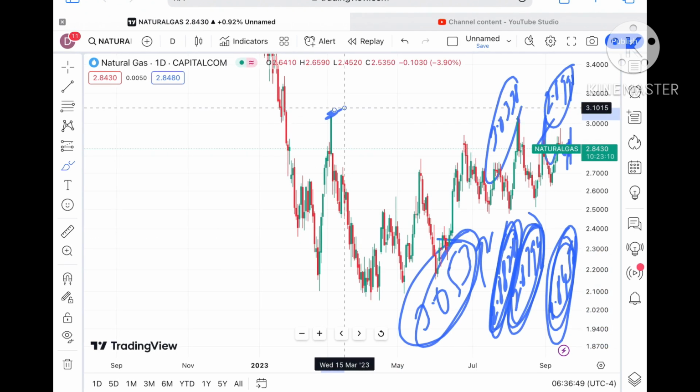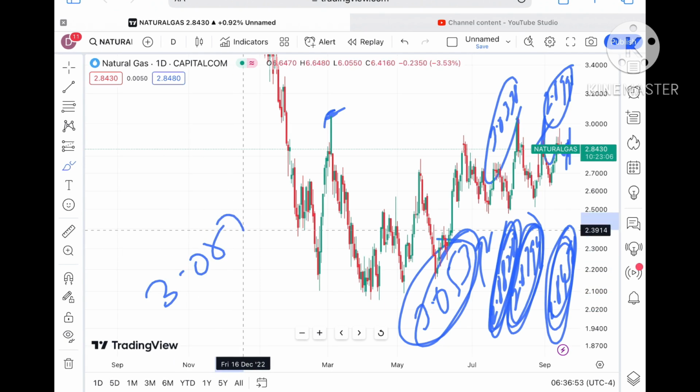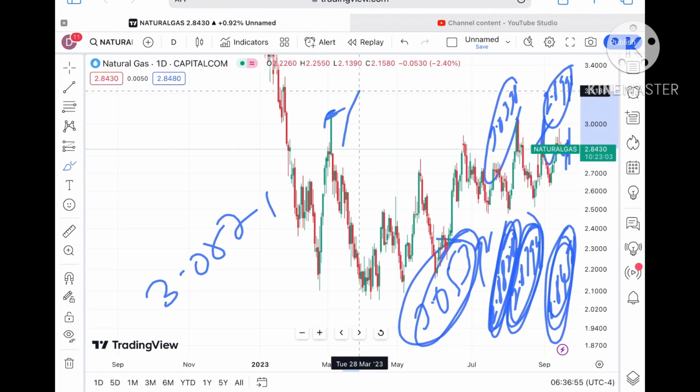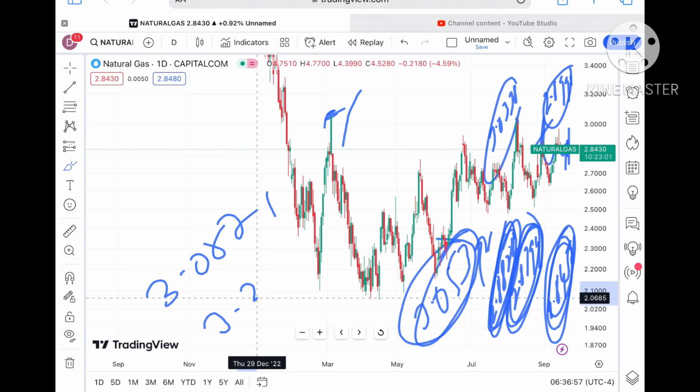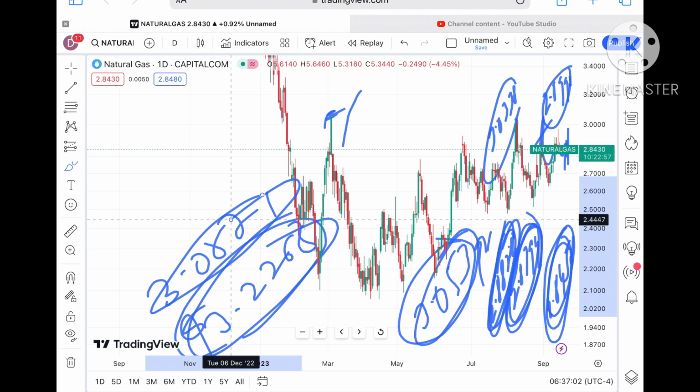Once the price sustains above $3.053, chances of going towards 3.0871 are there, and from there a further high can be seen towards a level of $3.2268. If the price sustains above this level, a further high can be seen.